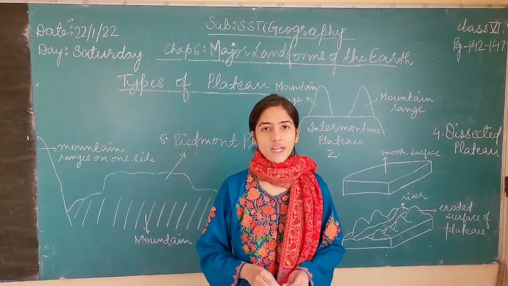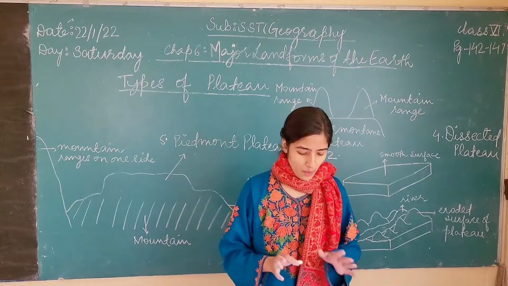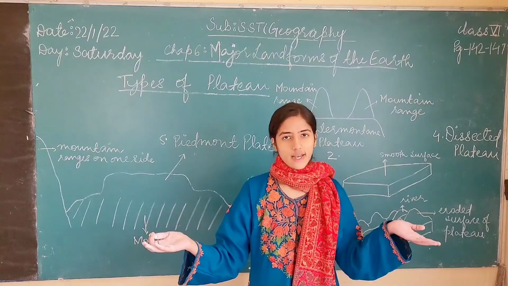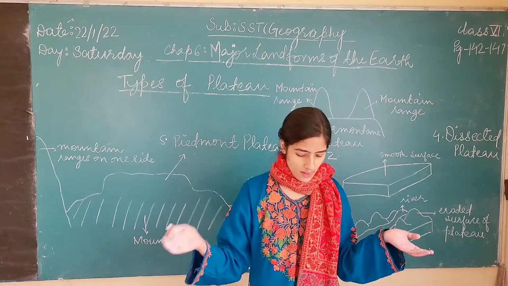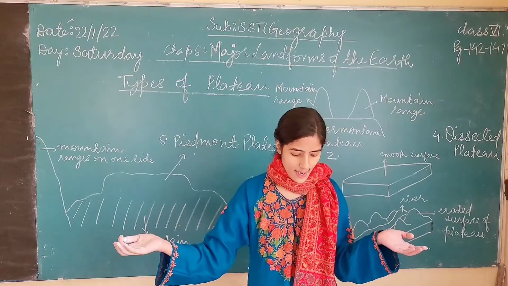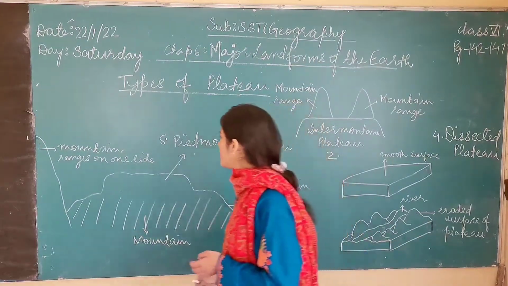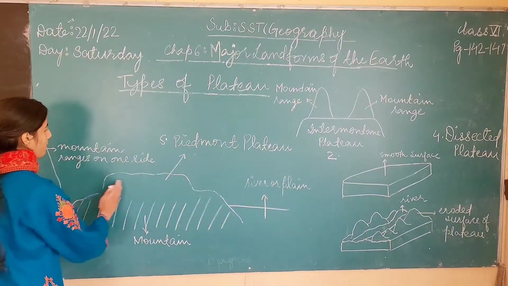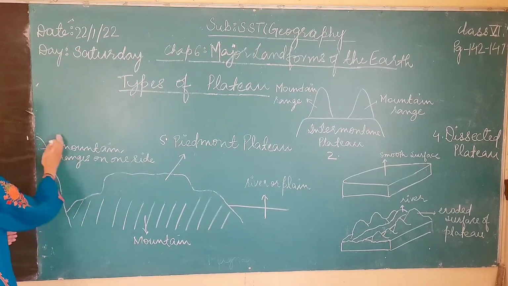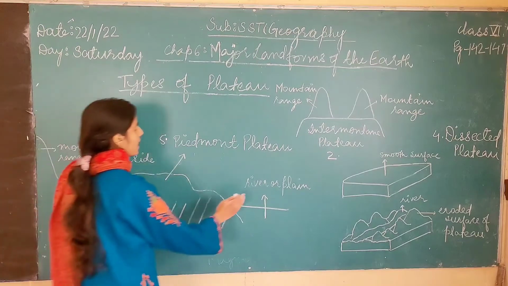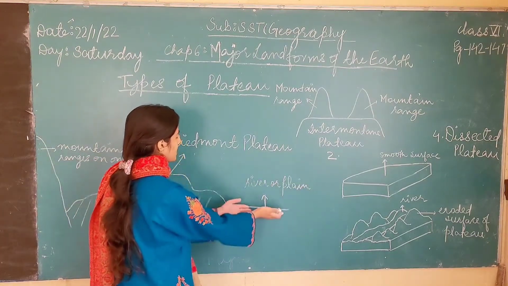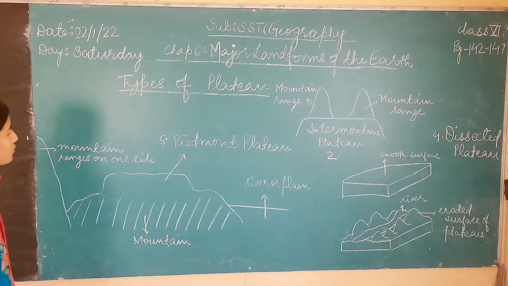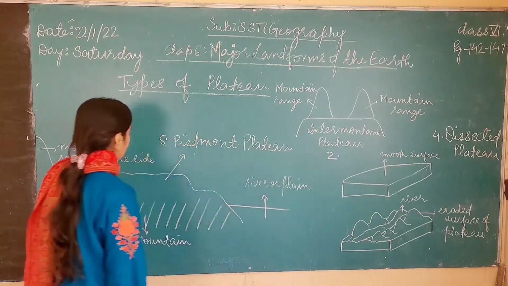Okay, so the last one is a Piedmont Plateau. What is a Piedmont Plateau? A Piedmont Plateau lies between mountain ranges on one side and the sea or plains on the other side. See the figure that I have drawn here of a Piedmont Plateau. As you can see, this is a Piedmont Plateau. This plateau has mountain ranges on one side and on the other side it has rivers or plains. This can be a river, this can also be a plain. So a Piedmont Plateau has mountain ranges on one side and river or plain on the other side.